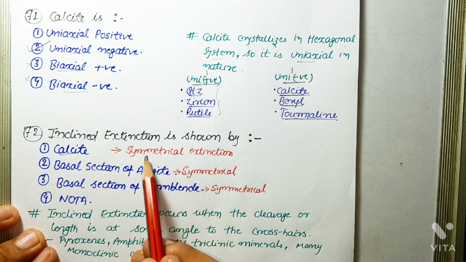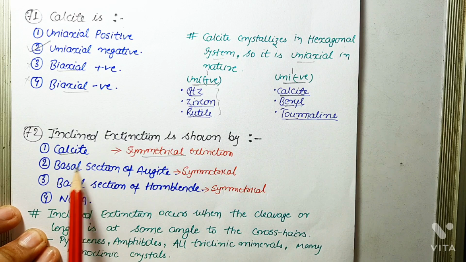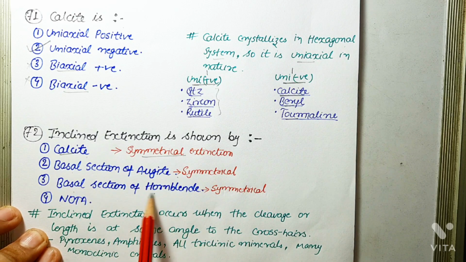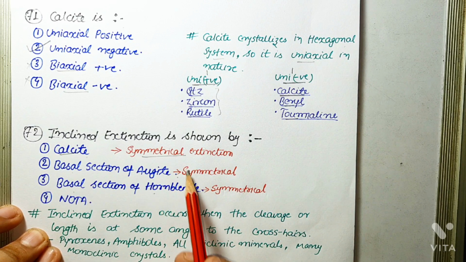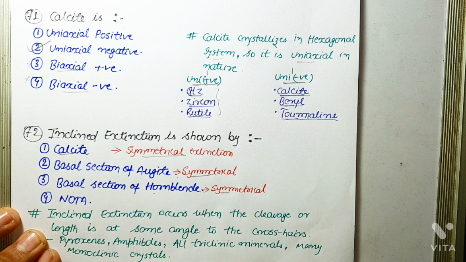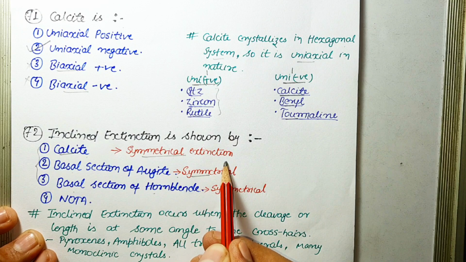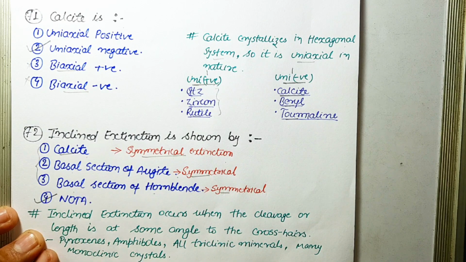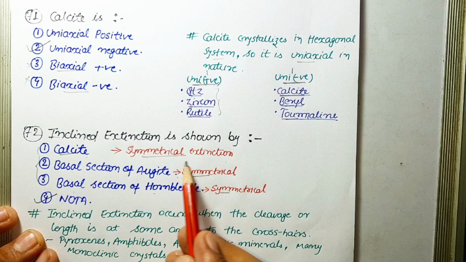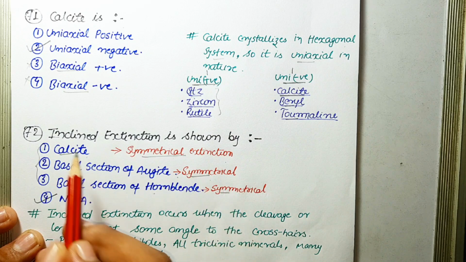Calcite shows symmetrical extinction. Basal section of augite and basal section of hornblende both show symmetrical extinction. So basically all these three options are examples of symmetrical extinction. So the correct answer is none of the above, because all these three options show symmetrical extinction and the question is asking about inclined extinction.